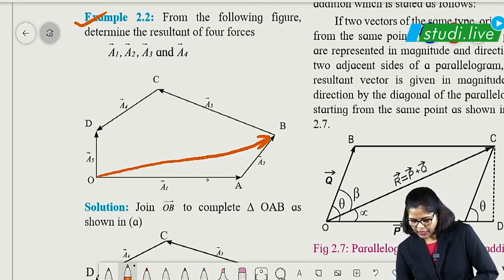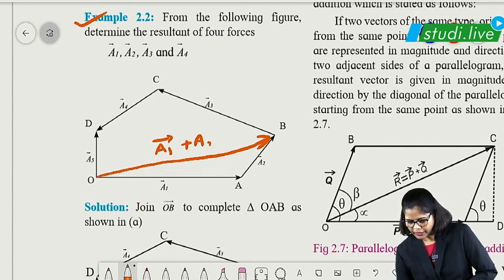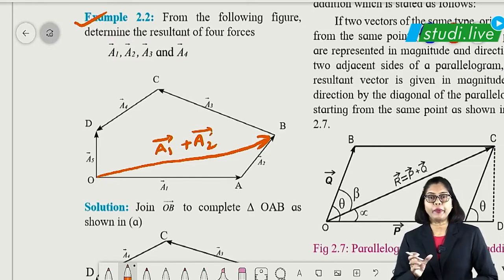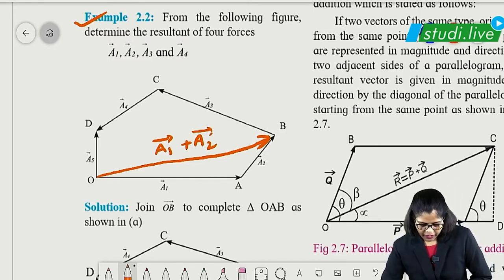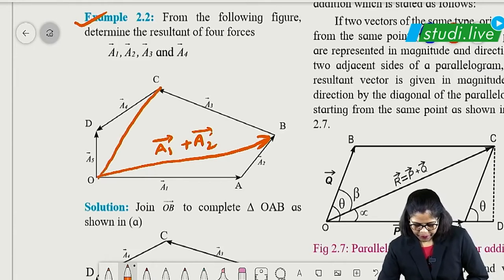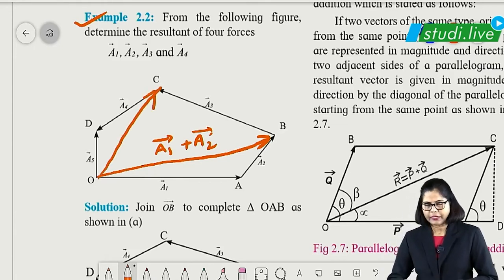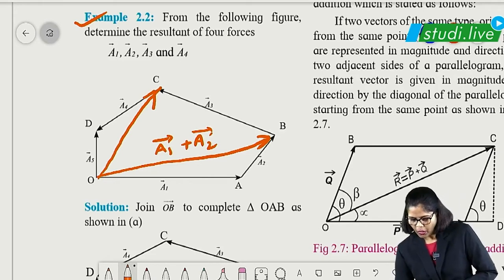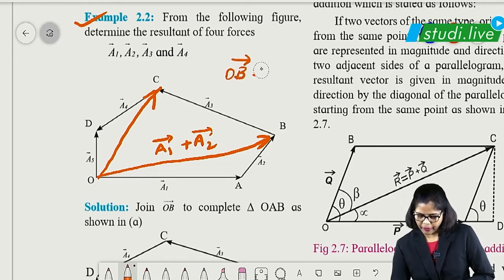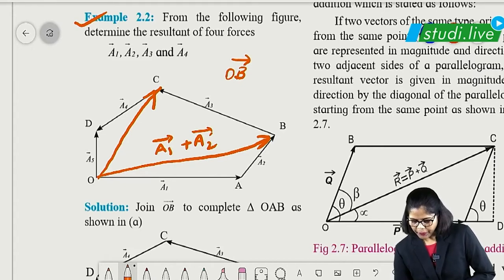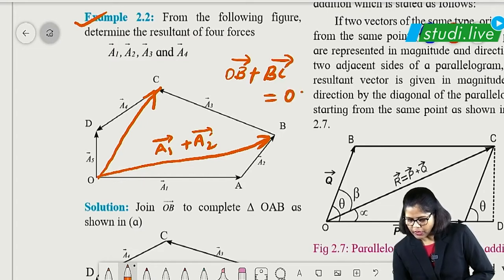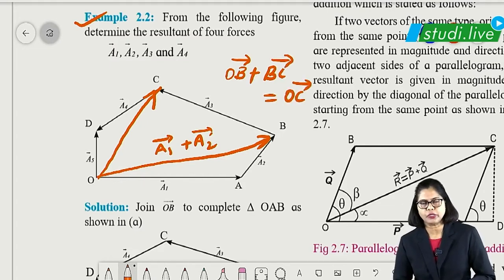Okay. Now as you can see, this resultant will be what? A1 vector plus A2 vector, right? That will be OB vector, right? Again the same thing, I can join this particular line, right? This will give you the resultant again, because OB vector plus BC vector is equal to OC vector, right? This is the triangle law, students, which we are applying here.